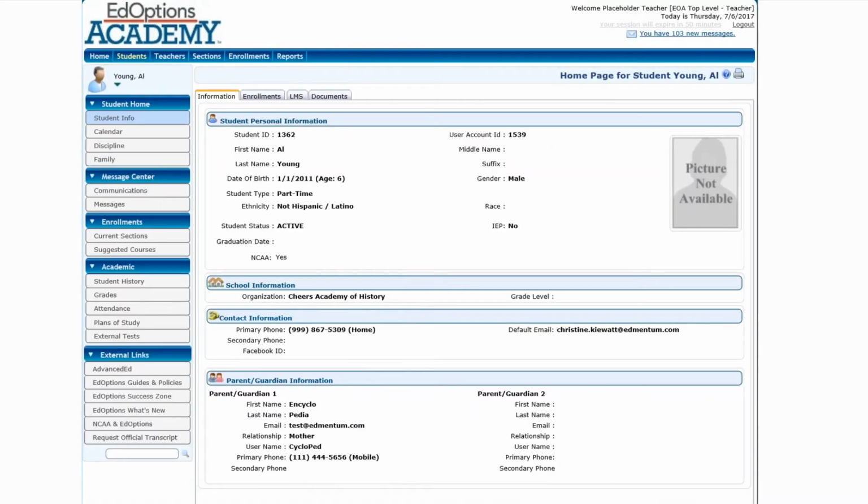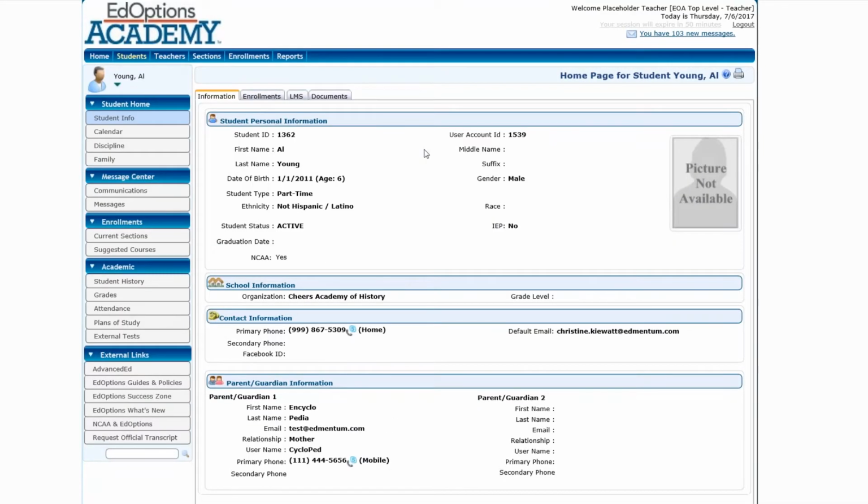So here's Al's main student page. I can see a little bit of his personal information, his date of birth. I can see what school he's attending, if he has a grade level that was inserted by his site coordinator, if he has an IEP, if he's an NCAA student. NCAA student, yes or no, means that they can't take classes with pretests if they are an NCAA student, so just keep that in mind. I can also see his contact information as well as his parent and guardian information. So all of that quick information is right there for you at your fingertips.